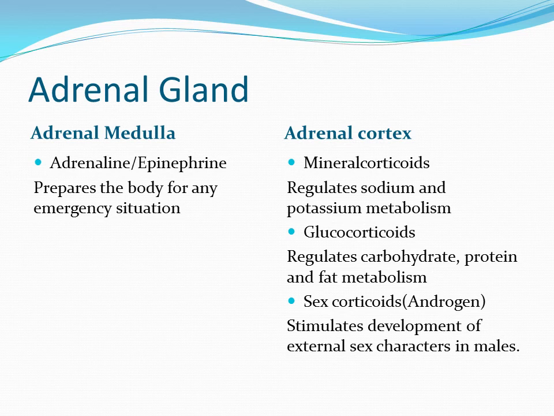The hypersecretion or oversecretion of adrenal cortex causes a disease which is called Cushing's syndrome. The symptoms of Cushing's syndrome are obesity, hyperglycemia, that is higher blood sugar, osteoporosis, weakness, salt and water retention. So today children, we've studied endocrine glands, exocrine glands and one endocrine gland, that is adrenal gland.